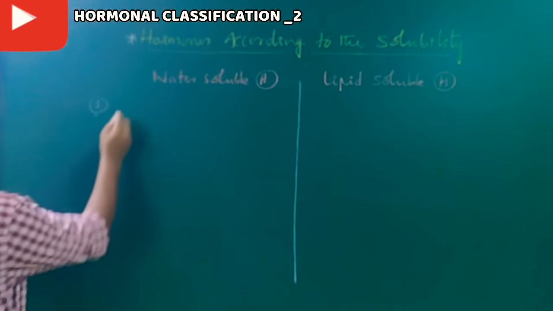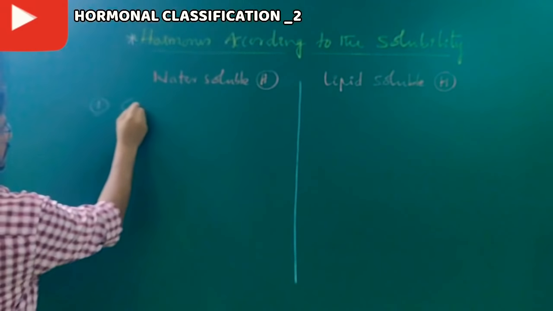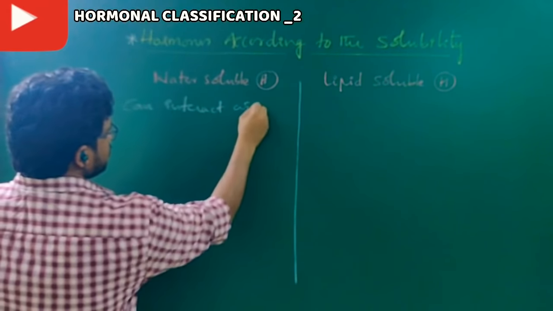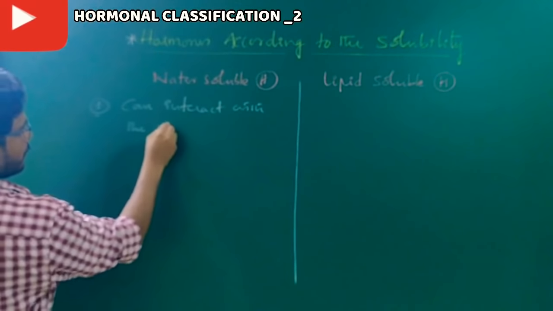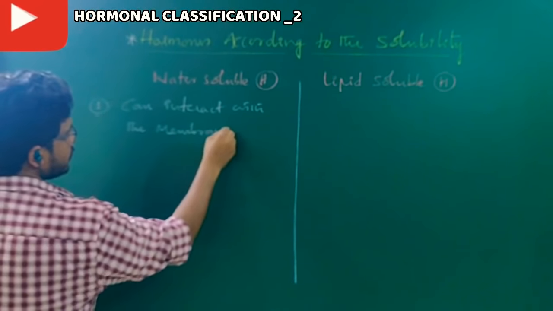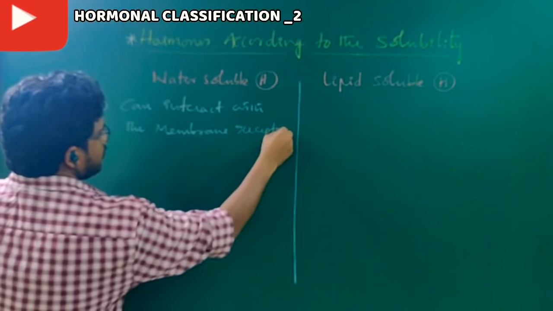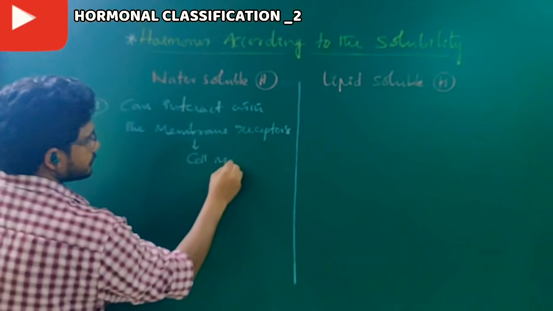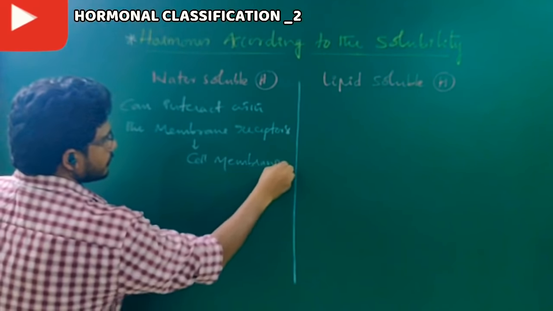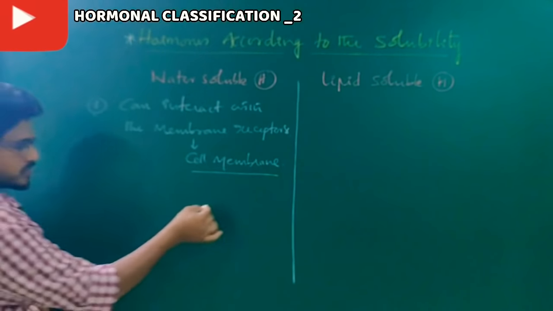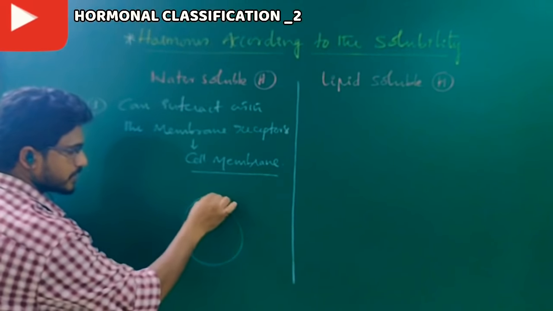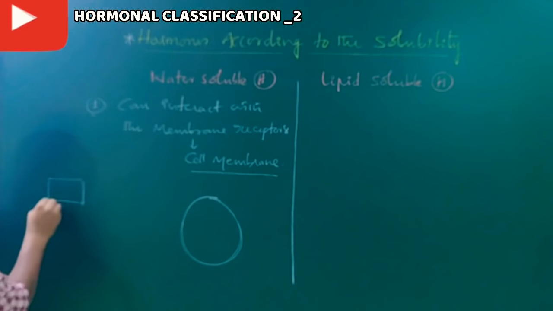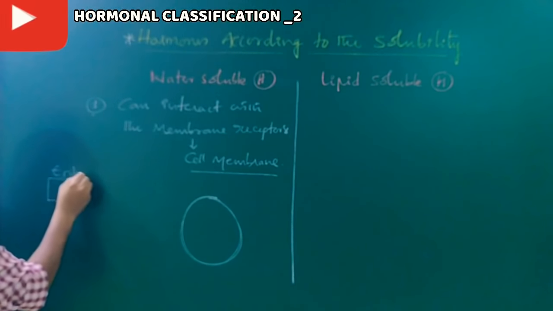The first point is that these hormones can interact with the membrane receptors. Membrane receptors means cell membrane receptors. Listen carefully. Suppose this is the target and this is the source of the hormone, some endocrine gland.